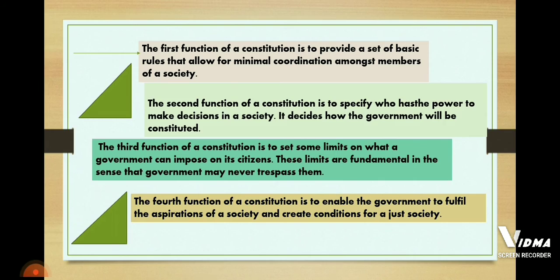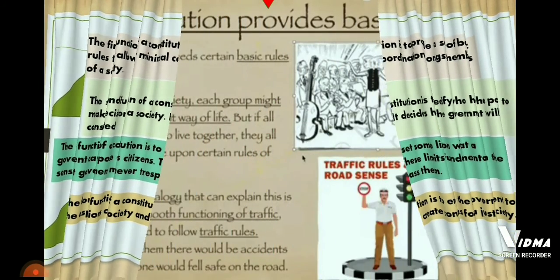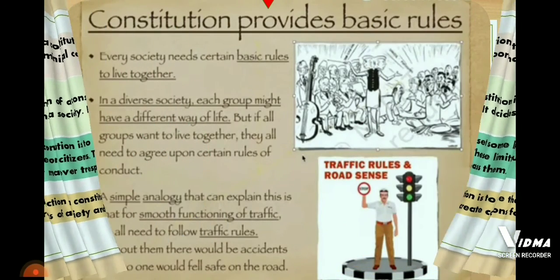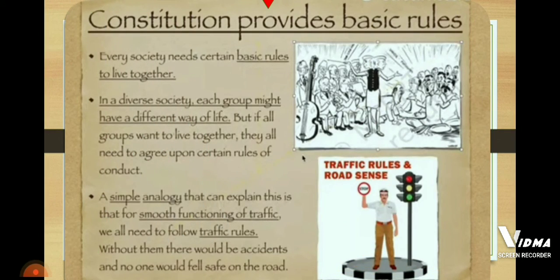Okay, now as per the first function, the Constitution provides some basic rules. Children, as you know, every society needs certain basic rules to live together, right? As we are living in a society, we have certain rules and regulations that we have to follow. In a diverse society, each group might have a different way of life, right? We are living in a diverse country. But if all the groups want to live together, they all need to agree upon certain rules of conduct.